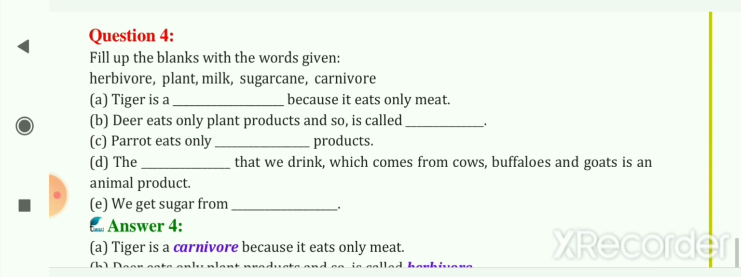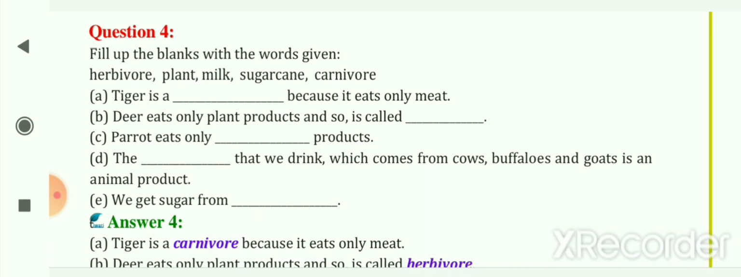The next question is, fill in the blanks with the help of the given words. The first blank is, tiger is a blank because it eats only meat. So tiger is a carnivore because it eats only meat. Next is, deer eats only plant products, so it is called blank. So deer is called a herbivore.